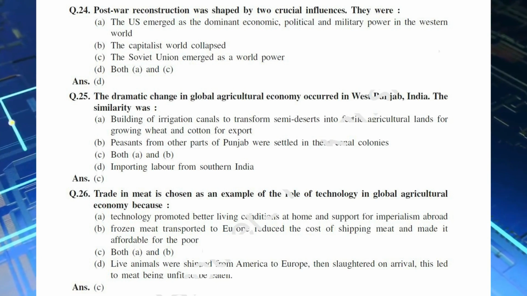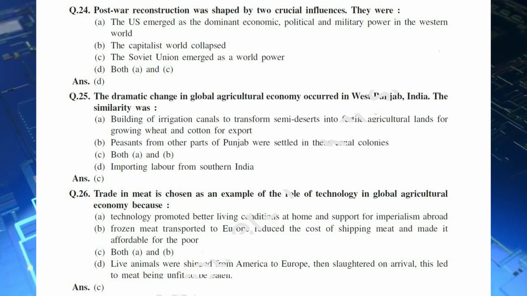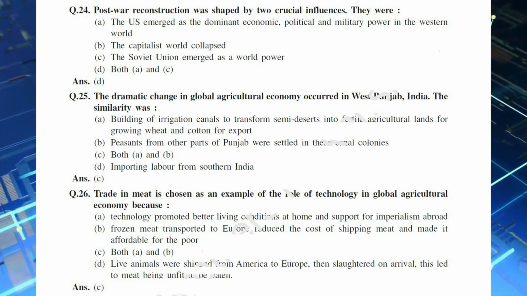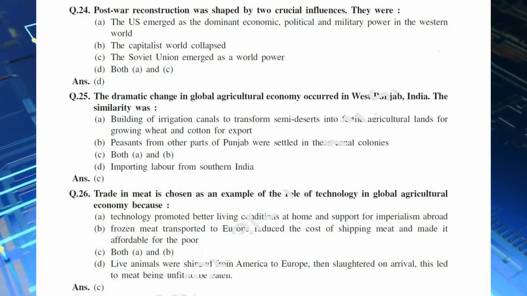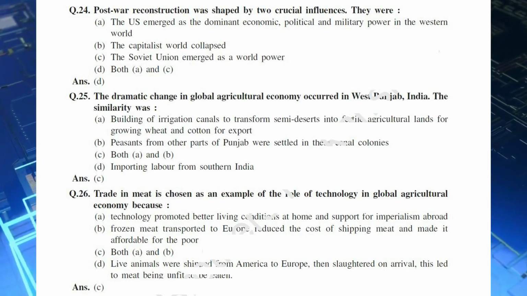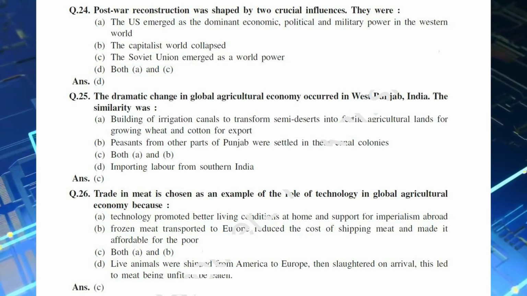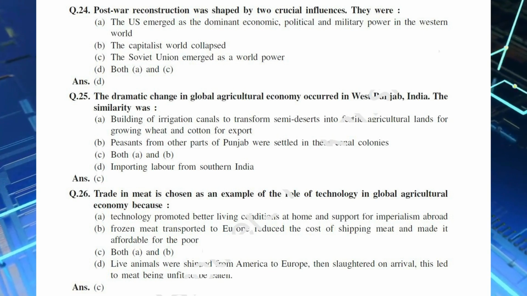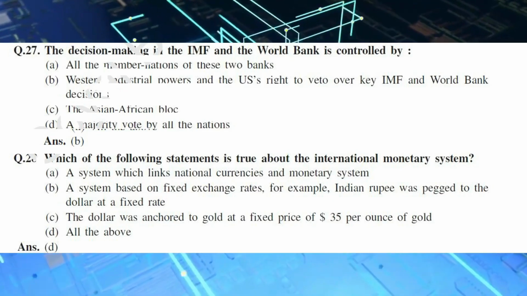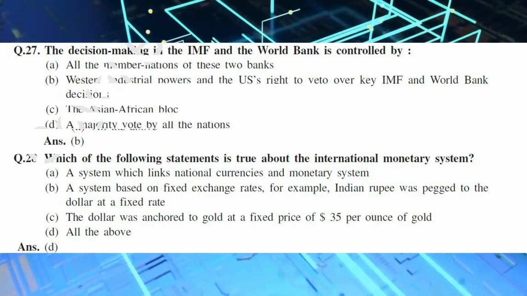Q.26. Trade in meat is chosen as an example of the role of technology in global agricultural economy because: A. Technology promoted better living conditions at home and support for imperialism abroad. B. Frozen meat transported to Europe reduced the cost of shipping meat and made it affordable for the poor. C. Both A. and B. D. Live animals were shipped from America to Europe, then slaughtered on arrival. This led to meat being unfit to be eaten. And the answer is C.